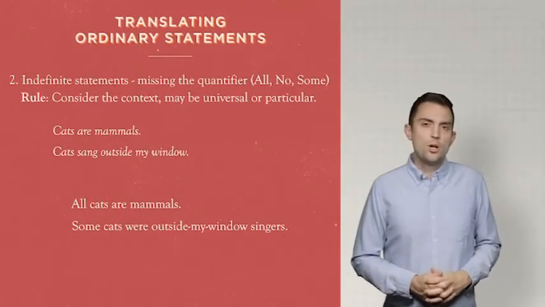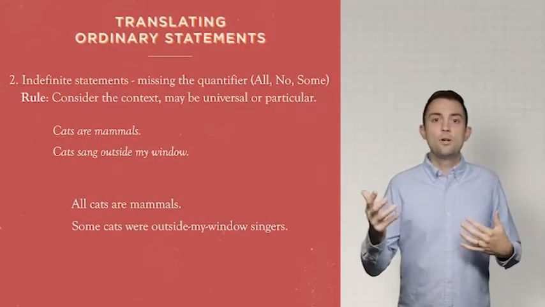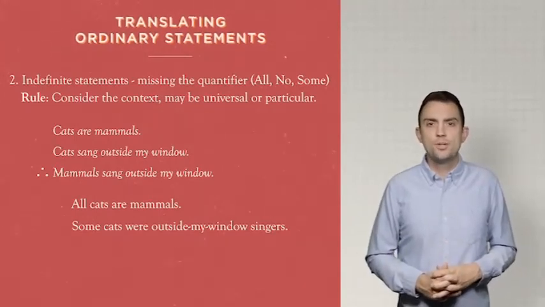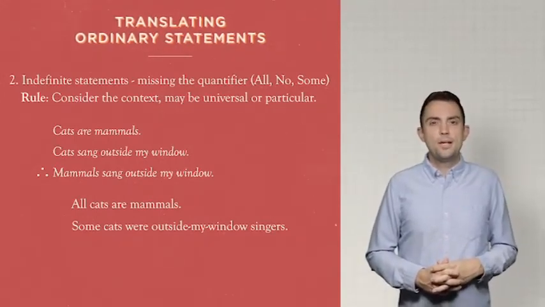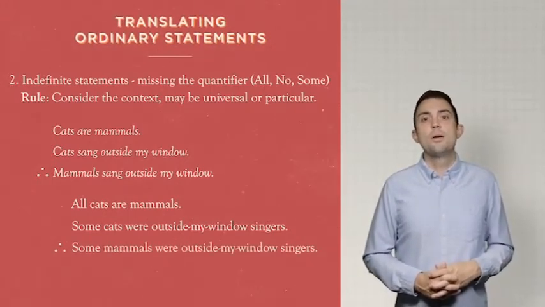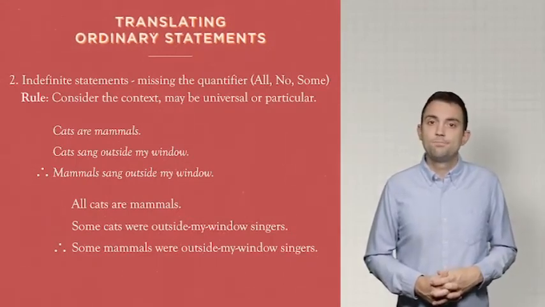So let's make this into an argument. Cats are mammals and cats sing outside my window, therefore mammals sing outside my window. Is that going to be universal or particular? Well, I think it's pretty obvious that it should be a particular. Some mammals were outside my window singers, because that's a valid conclusion from those premises.